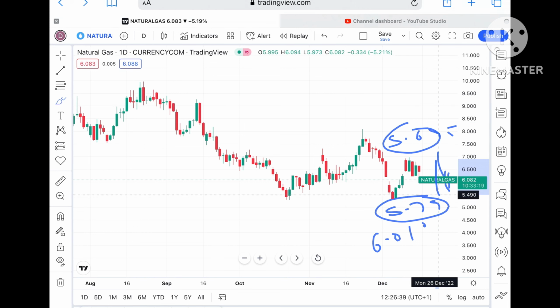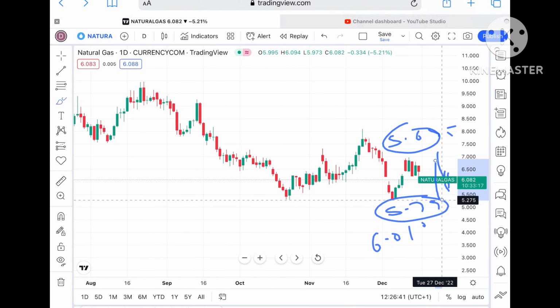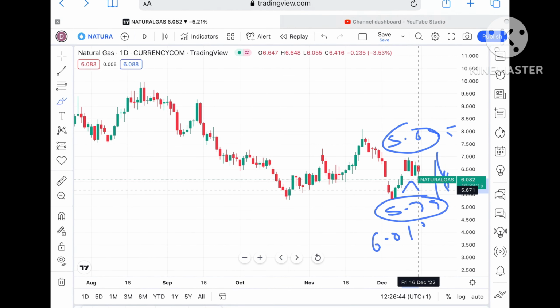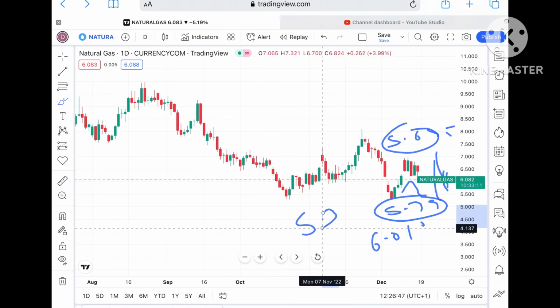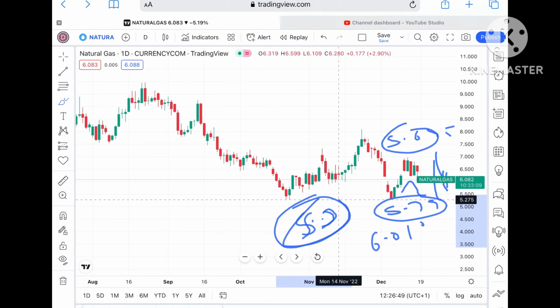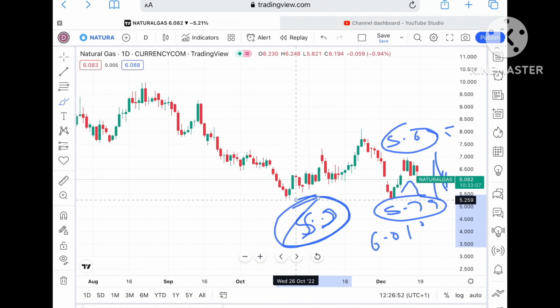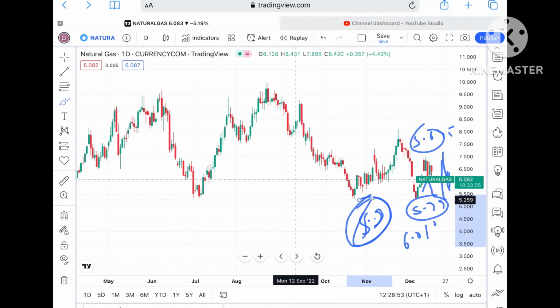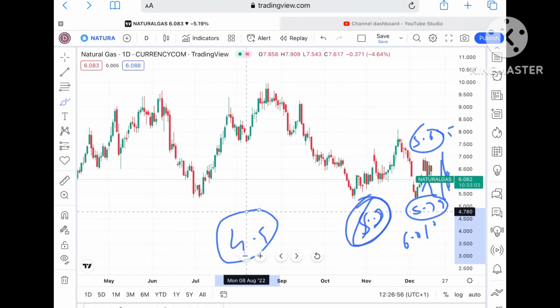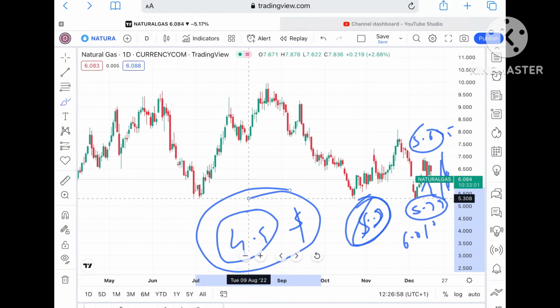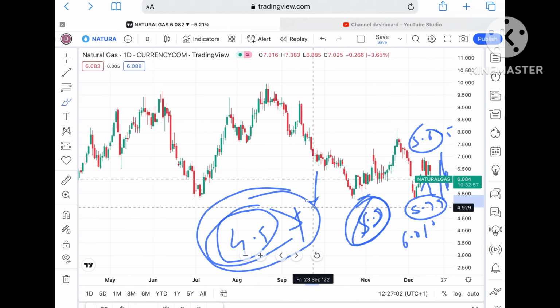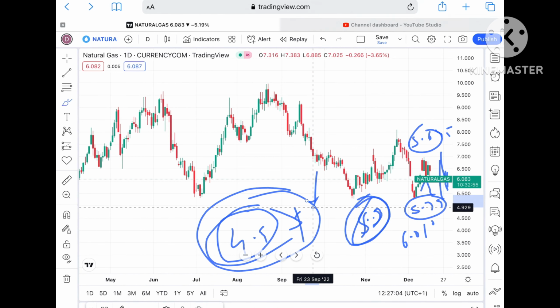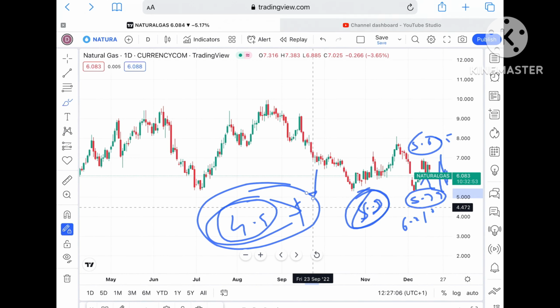Once the price falls below that particular level, we can see it can move further low, and a probability of touching 5.6 is there, and if it falls below that level, then we can see it can touch a level of 5.3. As I've explained, 5.3 is a weak support, so chances of moving further down is there if the price falls below this level, and then we can see it can touch a level of 4.9. Once it falls below this level, a probability of moving further low is there. Any doubt regarding this, you can mail me. I've given the mail IDs in the description.